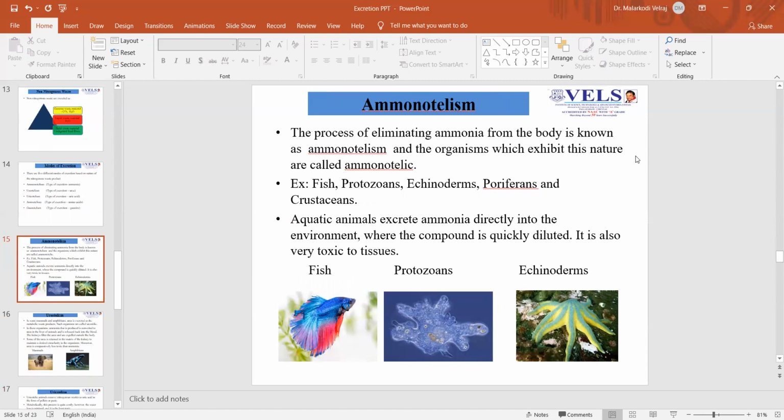First, we will see about ammonotelism. The process of eliminating ammonia from the body is known as ammonotelism, and the organisms which exhibit this in nature are called ammonotelic. For example, freshwater protozoans, echinoderms, poriferans, and crustaceans follow the process of ammonotelism. Aquatic animals excrete ammonia directly into the environment where the compound is quickly diluted, and it is very toxic to tissues. These are some of the examples: fish, protozoans, and echinoderms, which follow the process of ammonotelism.